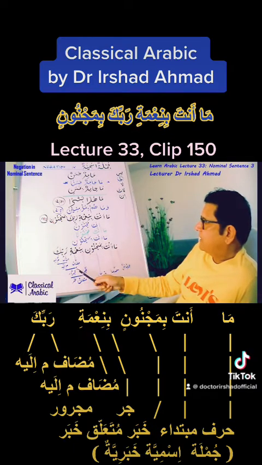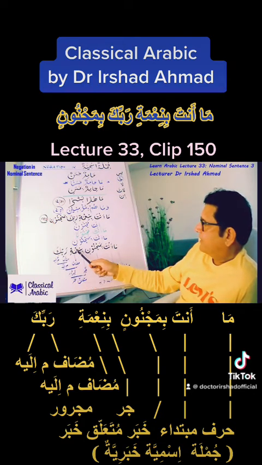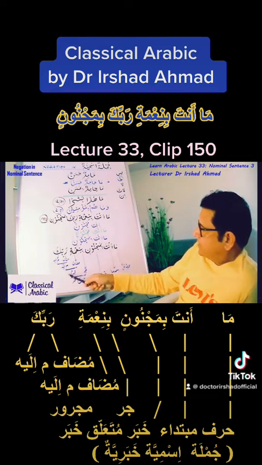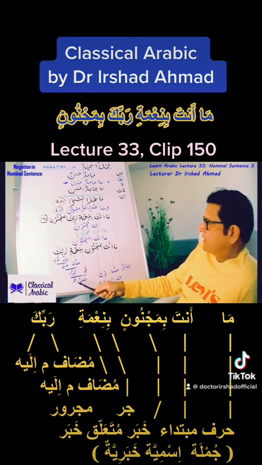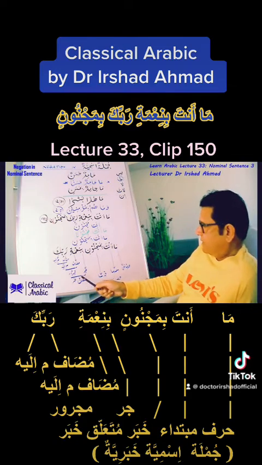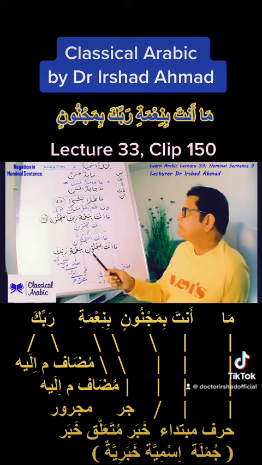So ni'mati is mudaf, and this murakkab idafi is mudaf ilayh for this mudaf, and then the whole of this construction becomes majroor for this harf jar, and in the sentence, it is mutallaq khabar. So we have harf nafi, ismu ma, khabru ma, and mutallaq khabar. They combine to make jumla ismiya khabariya.